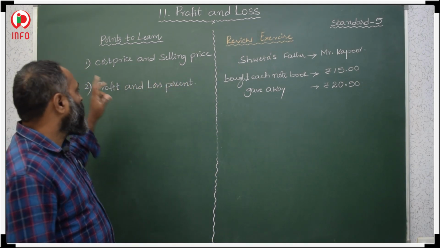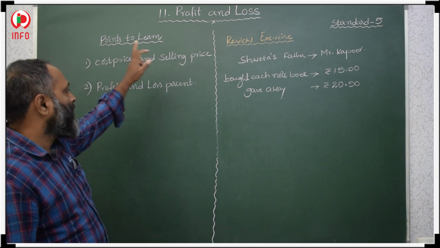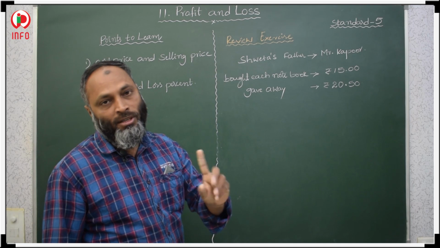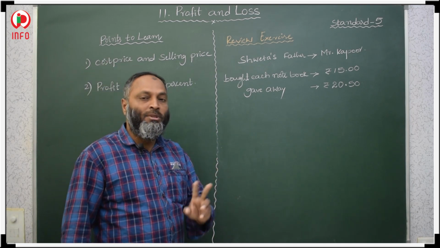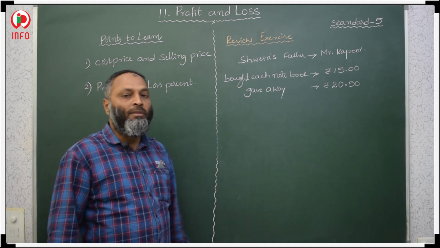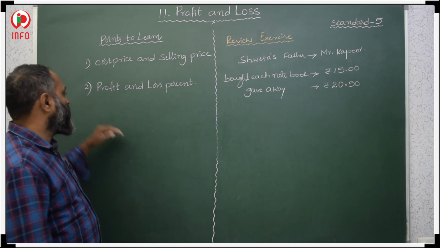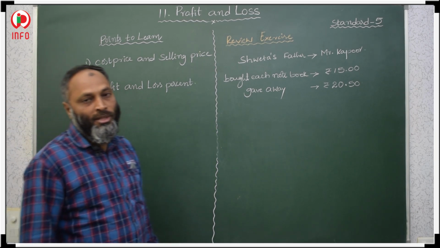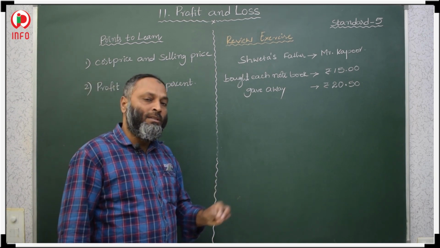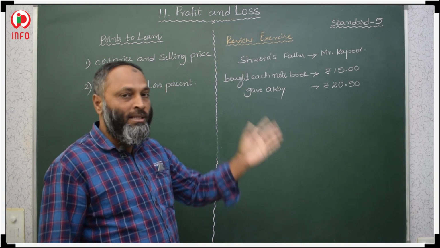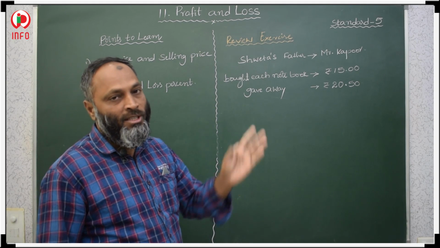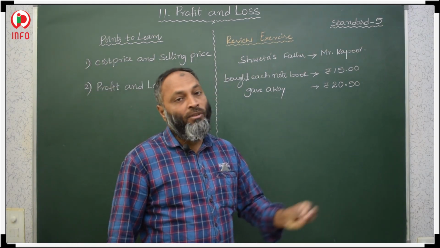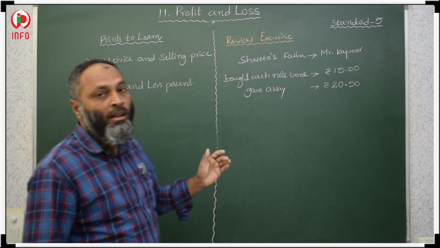Before that, what concepts are we going to discuss in this chapter? First, cost price and selling price: what is the cost price and what is the selling price. The second concept is profit and loss percent: how much percent is profit and how much percent is loss. That we are going to discuss in this chapter.